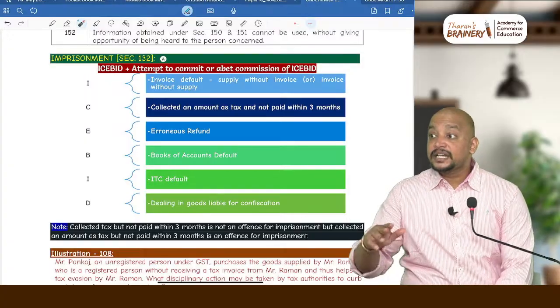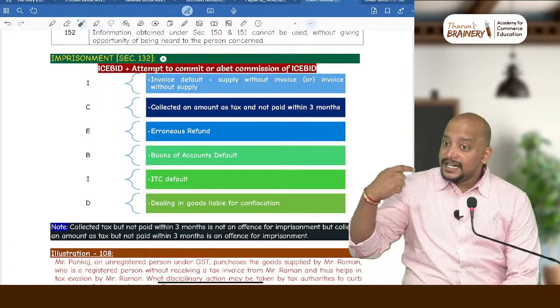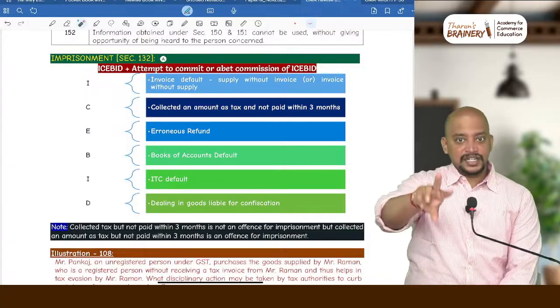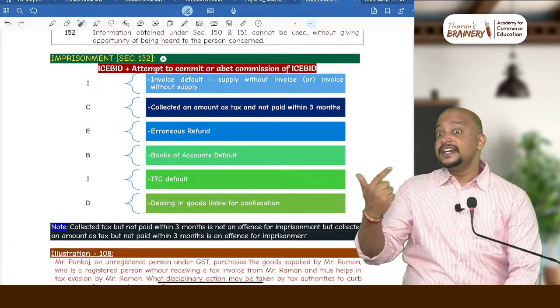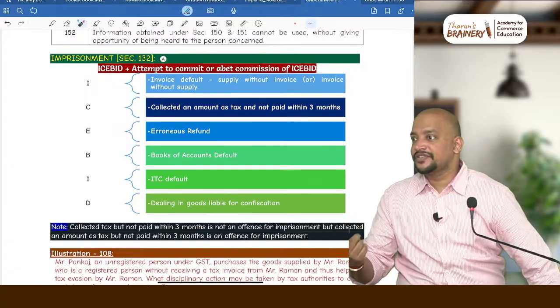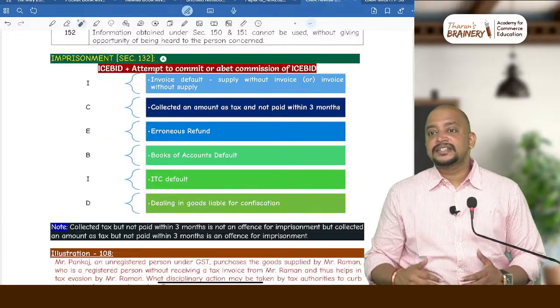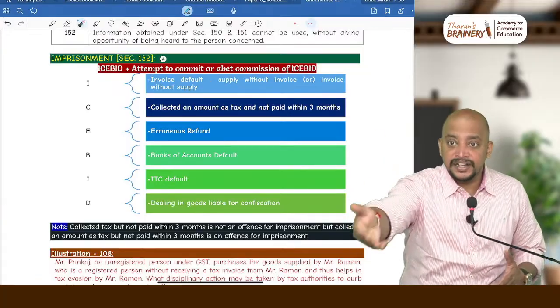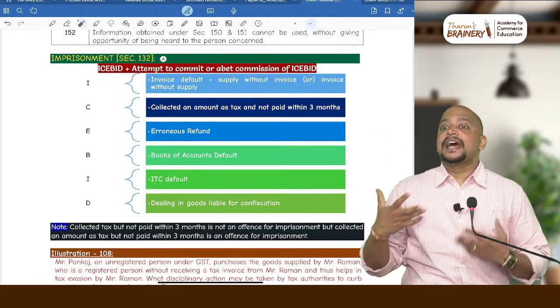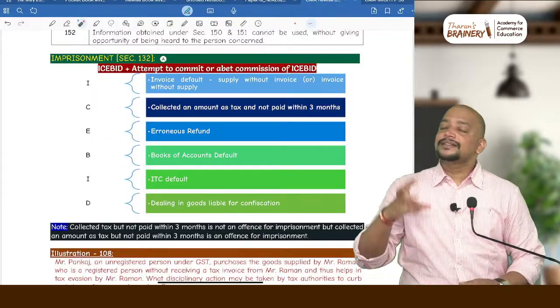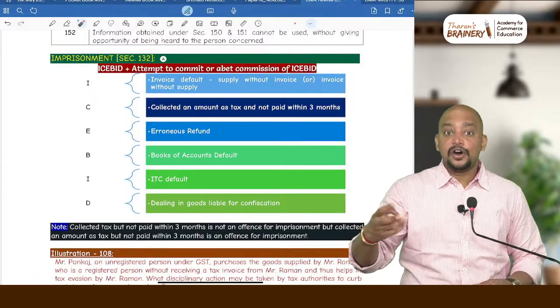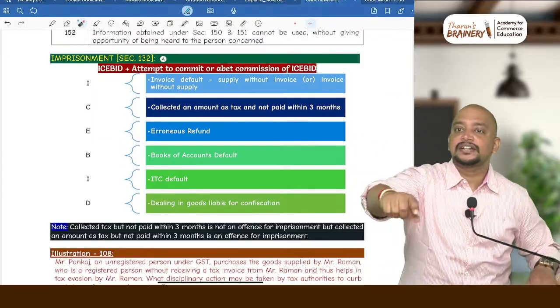What is that? Attempt to commit. Sir, murder, attempt to murder, both are same. You understood? So you tried the offence, but you have not committed the offence. It is the same as if you have committed the offence. Abetting to commit an offence means supporting. You are doing an offence, I am supporting you or I am planning that offence. That is called attempt to commit or abetting commission. That is also an offence that leads to imprisonment.